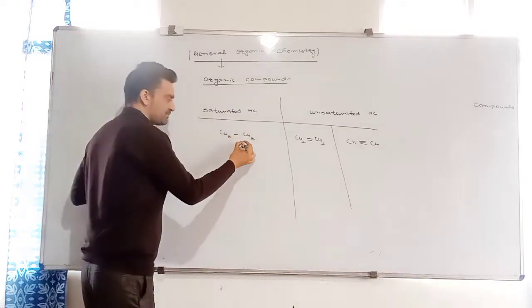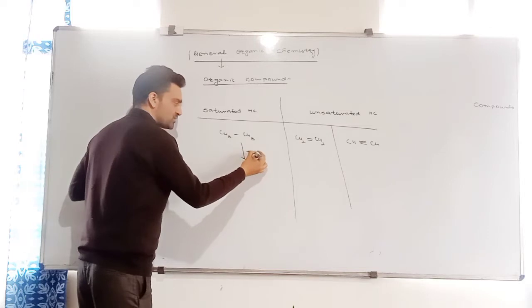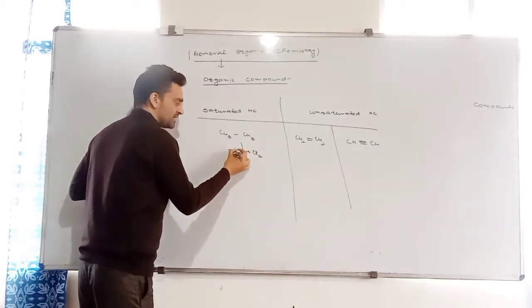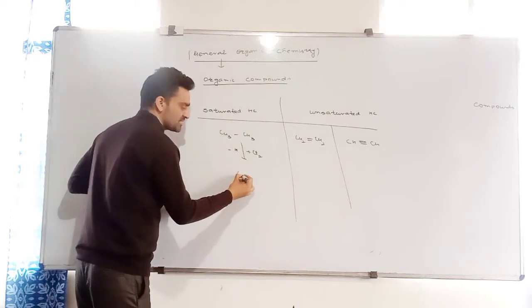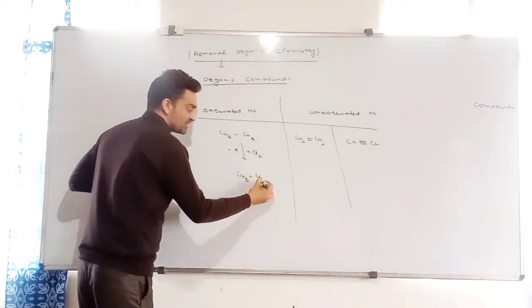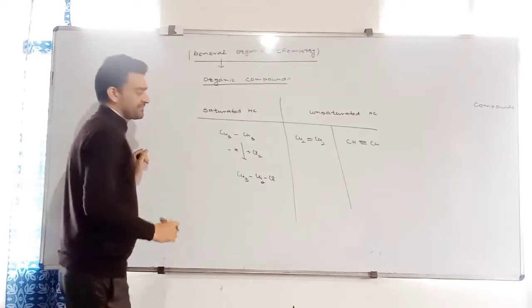Let me take an example. Suppose I add a halogen, Cl2, and remove a hydrogen atom from it. What will be the compound? It will be just like this: CH3, CH2, Cl.